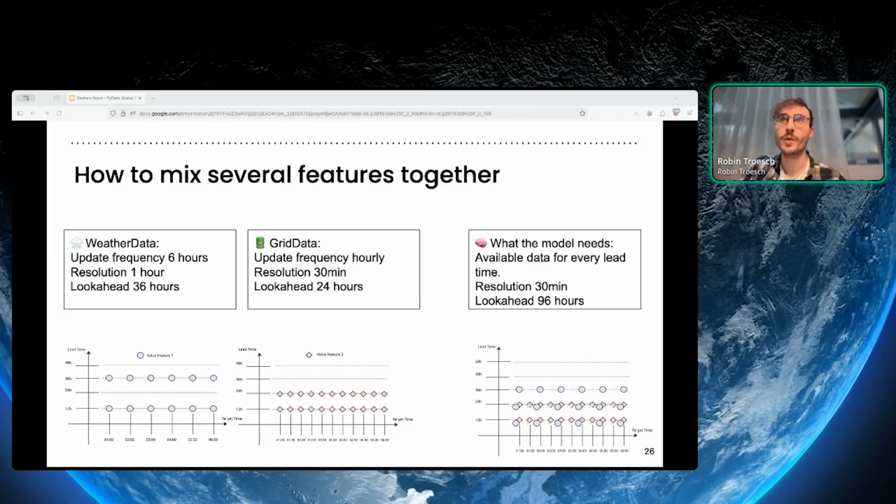So we will need for the training a feature frame that has all the possible lead times that we might want to do forecasts for at a single resolution. So this means that for some of the features, we will downsample to a lower common resolution. For instance, the weather data will be downsampled here to half an hour resolution. And for the weather data, we will also even backpropagate the last observation to lead times that are closer to us, because this observation is still valid and we want to have it at all the different lead times.